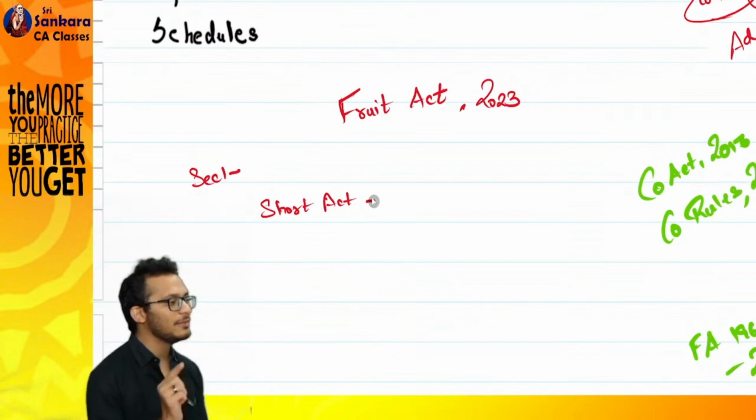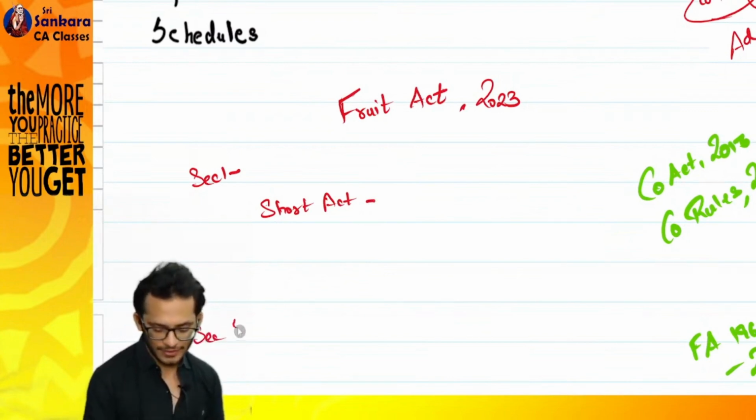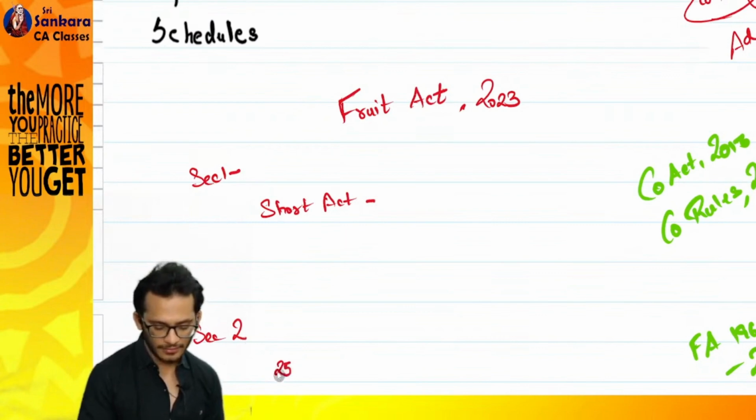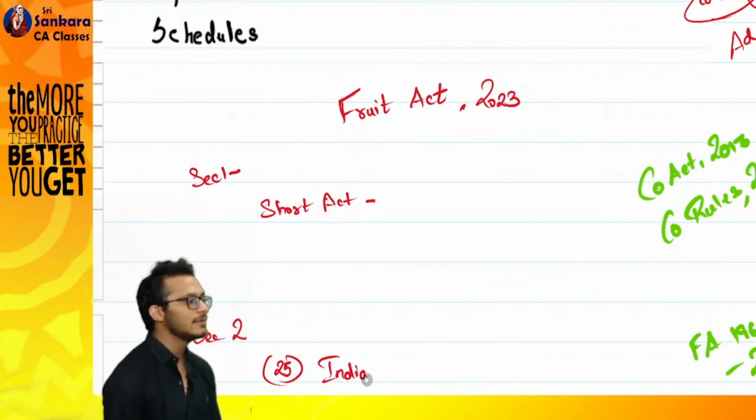The problem now is that because you have said it applies to the whole of India, you need to now define India. You go to section number 2. I'm leaving an open clause. Here I'm going to define what India is. I have yet to explain that to you, so keep it here.